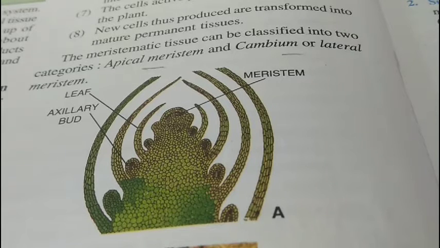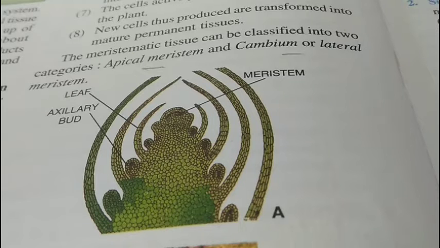Meristematic tissue, or simply meristem, have these characteristics. The cells are small, usually cubical in shape. The cell wall is thin. Nuclei are large. Vacuoles are almost absent.